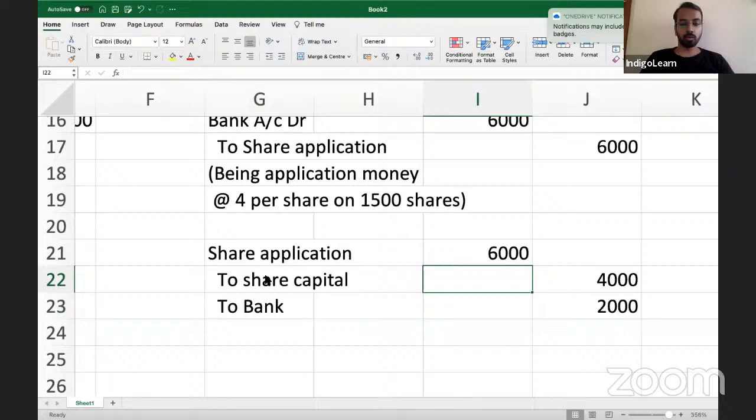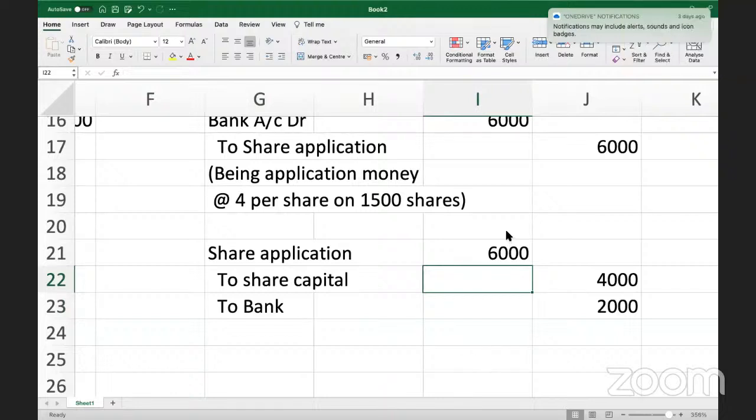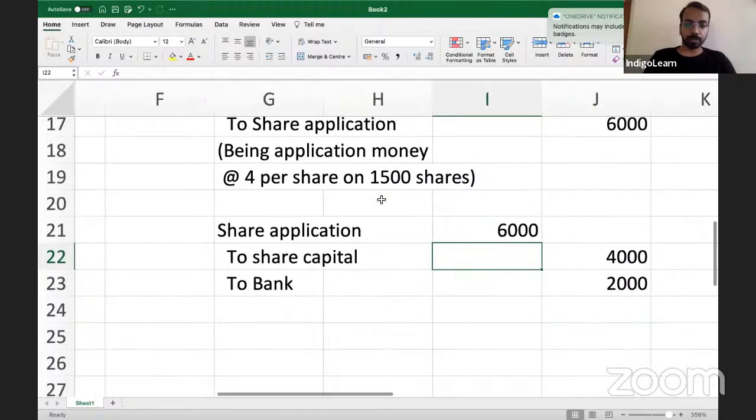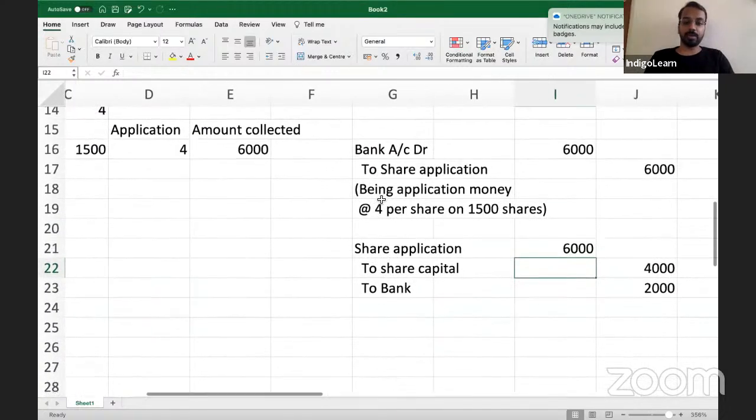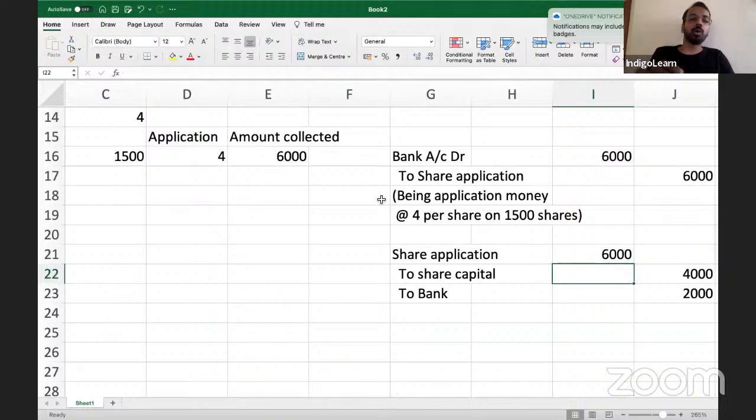Yes or no? Yes, sir. Anyone typing something? Pro rata, pro rata. Okay. Right. Now, the other option that is available here is to do a transfer or adjust this amount which is due at the time of allotment.